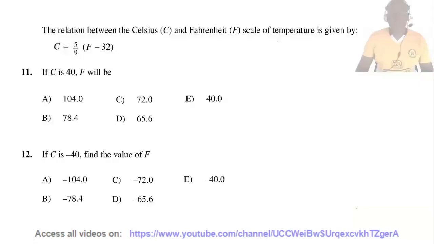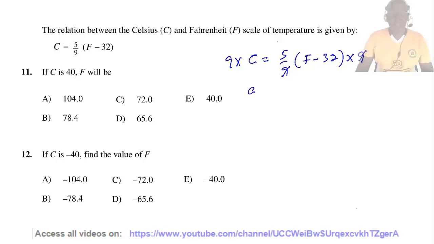The relation between the Celsius C and Fahrenheit F scale of temperature is given by C equals 5 over 9 times (F minus 32). Question 11. If C is 40, F will be? We know that C equals 5 over 9 times (F minus 32). We shall multiply through the equation by 9 to eliminate the fraction.